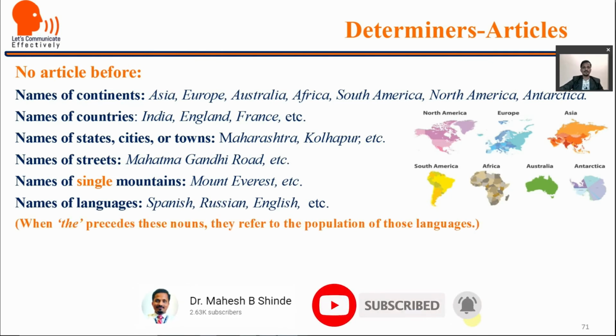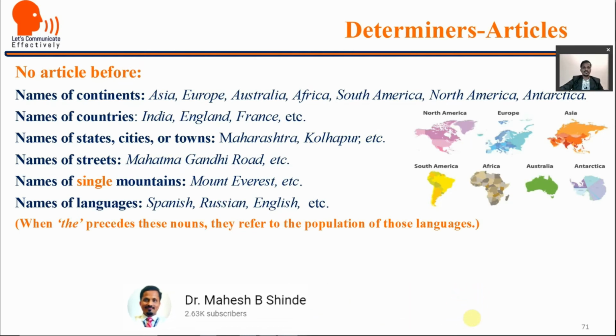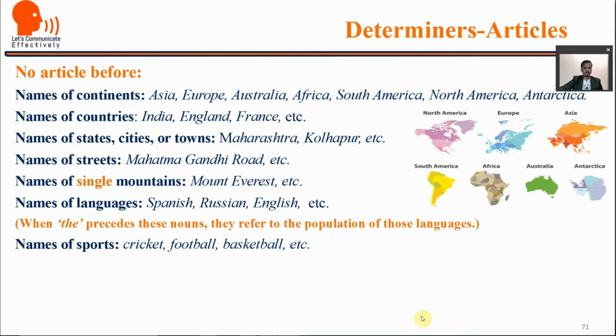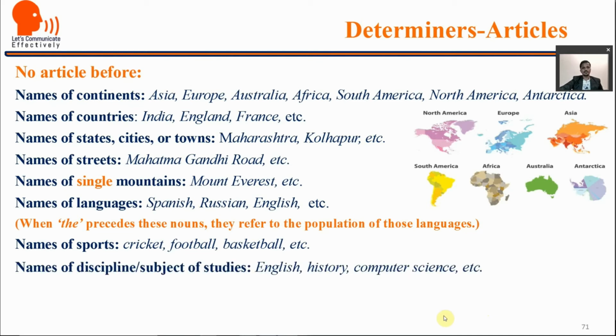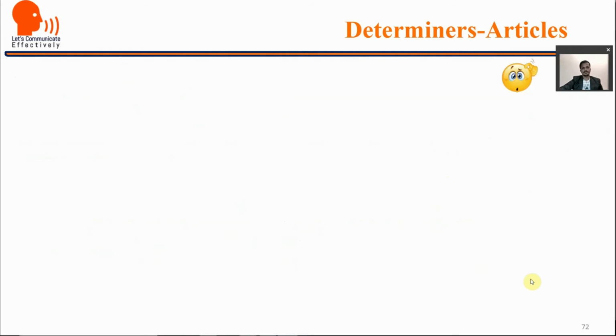But if you use the before them, then these nouns refer to the population of those languages. For example, the Spanish refers to the Spanish population. The Russian, the English population. Names of sports, cricket, football, basketball, etc. Names of discipline, subject of studies, English, history, computer science, geography, etc.